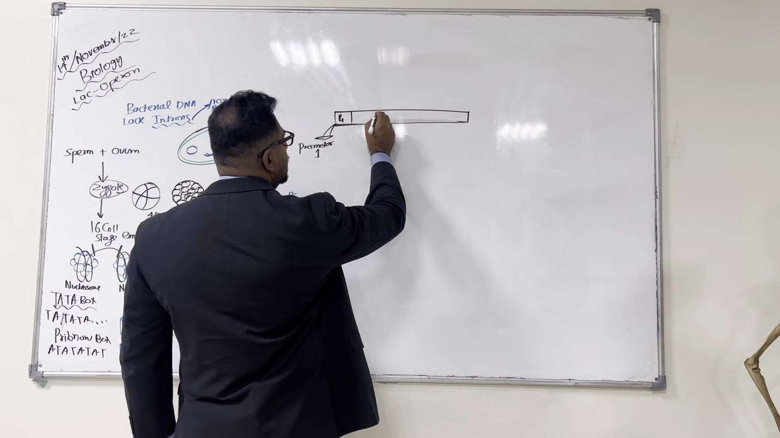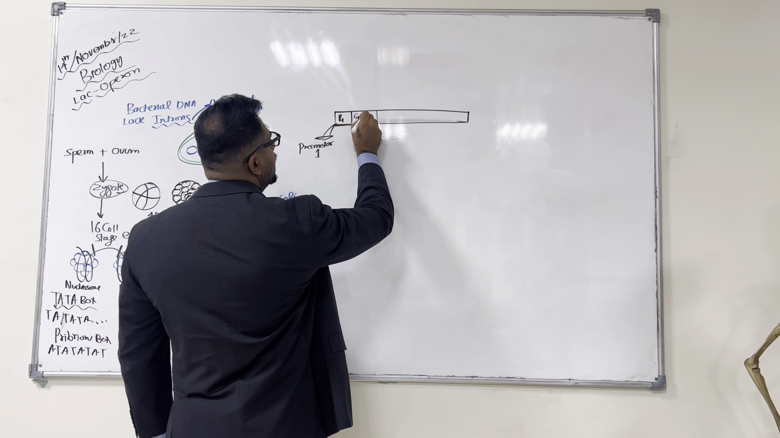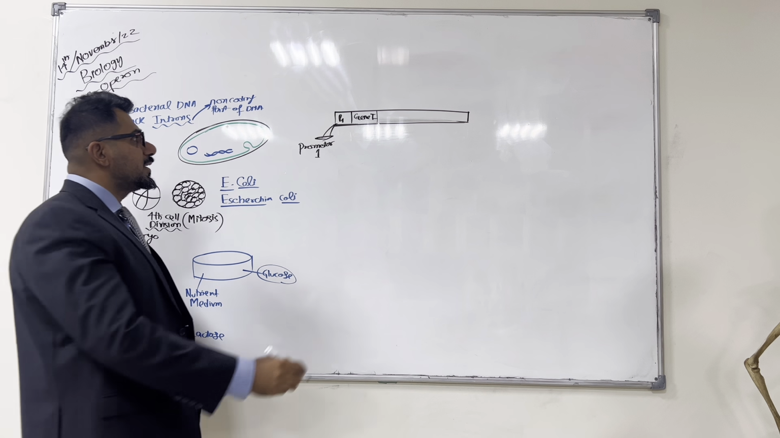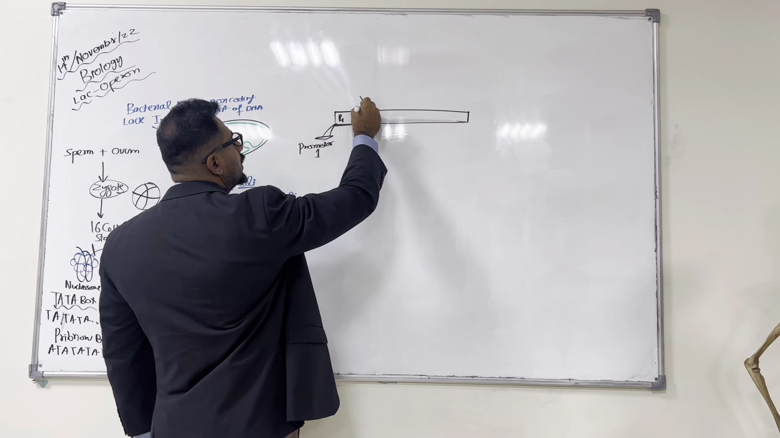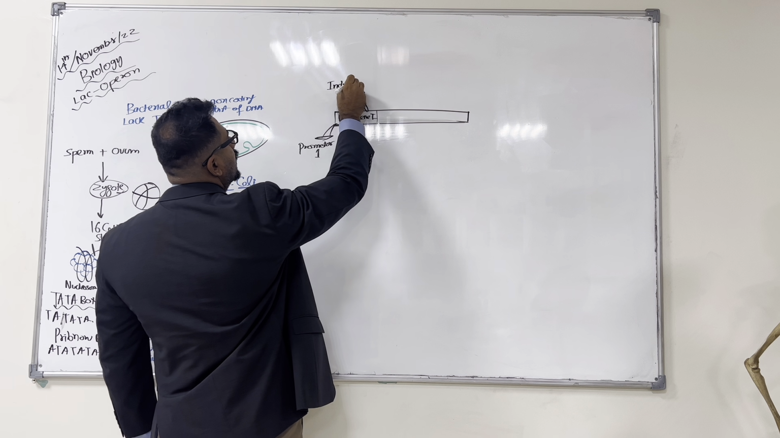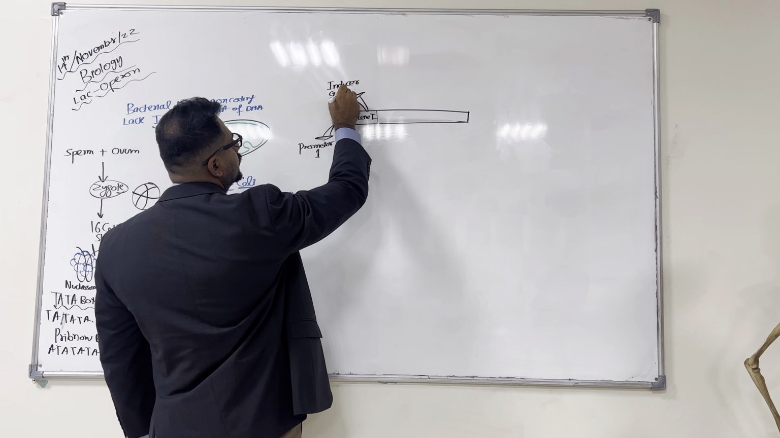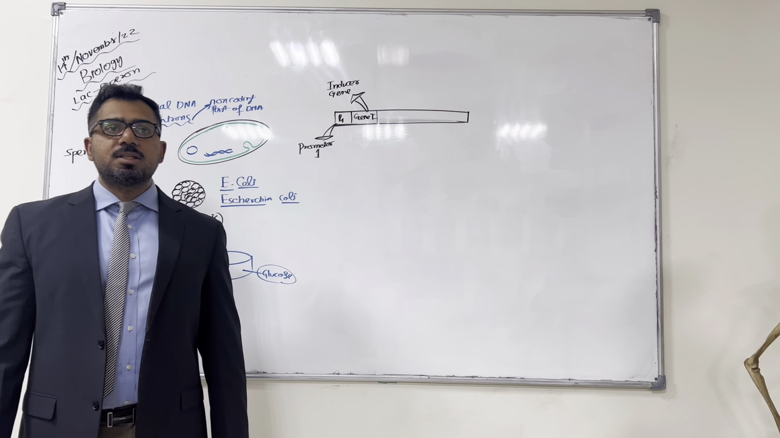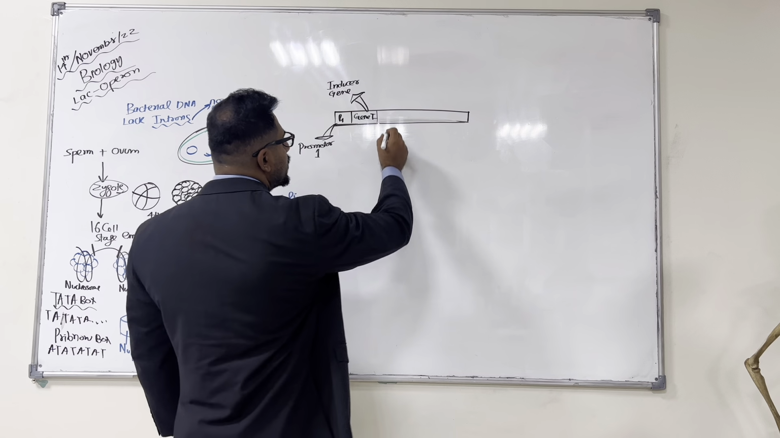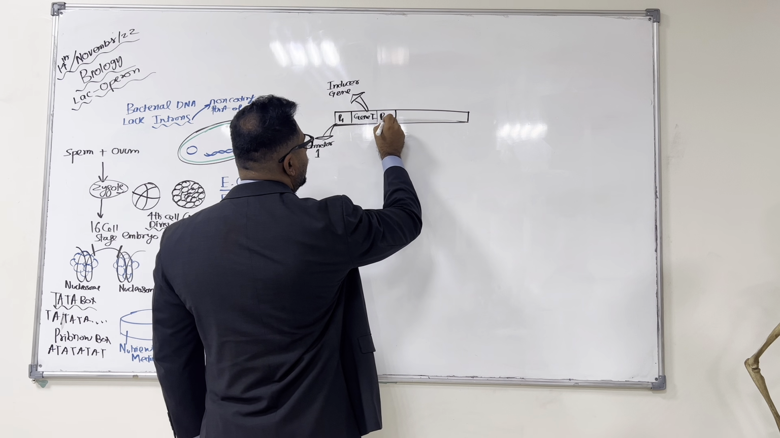Now, which gene? Gene I. Now, what is this gene? Let me tell you. This gene is called the inducer gene. What is this gene called? Inducer gene. Then, after gene I, we have P2.